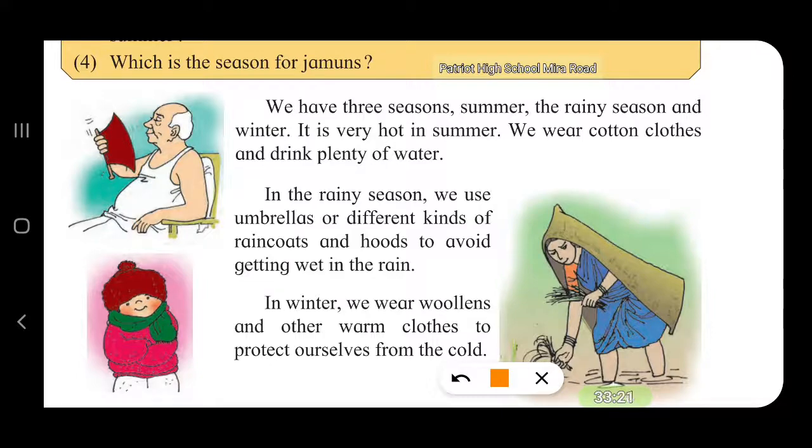We have 3 seasons: the summer, the rainy season, and the winter. These are the 3 seasons. It is very hot in summer. So we wear cotton clothes. In summer we wear cotton clothes and drink plenty of water.